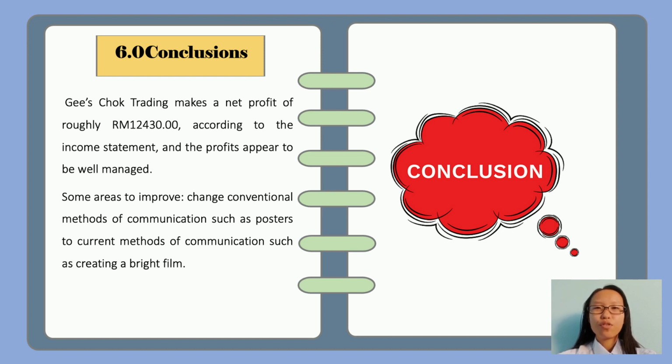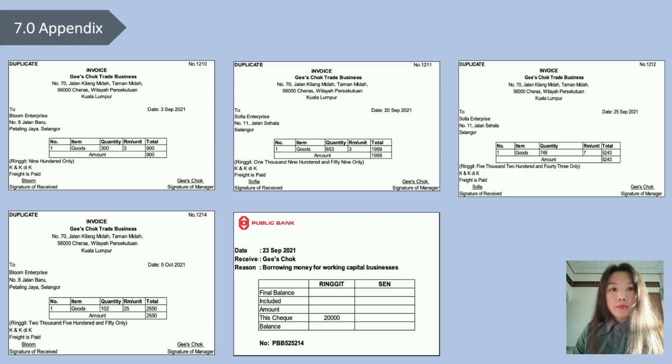Some areas to be improved: change conventional methods of communication such as posters to current methods of communication such as creating a website. They have 4 duplicated invoice documents, meaning that we bought the goods for another company. On 3 September, we bought goods worth 900 ringgit from Smooth Enterprise, and on 20 September, we bought goods for Sophia Enterprise